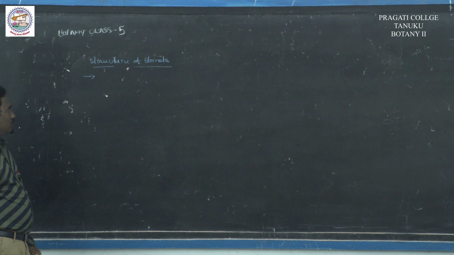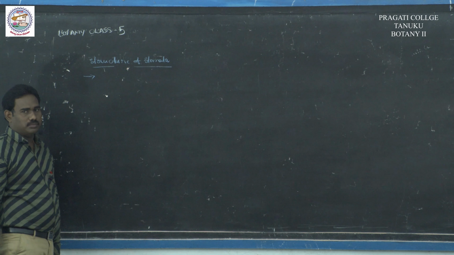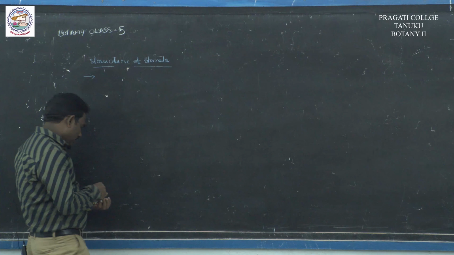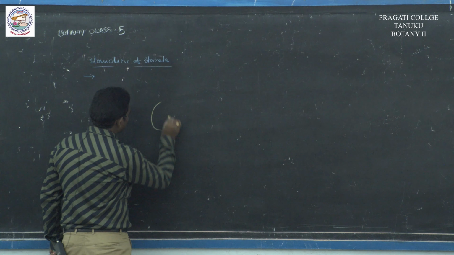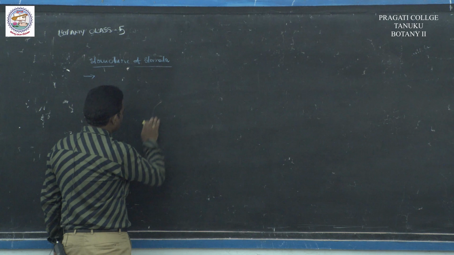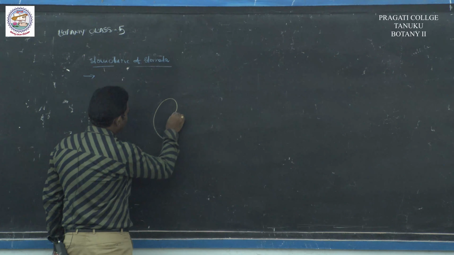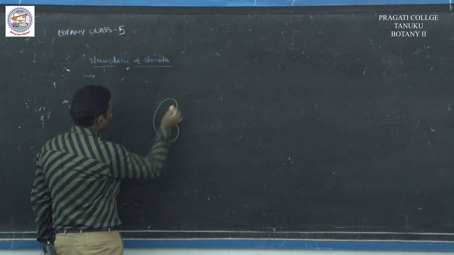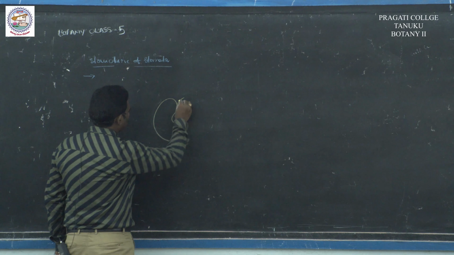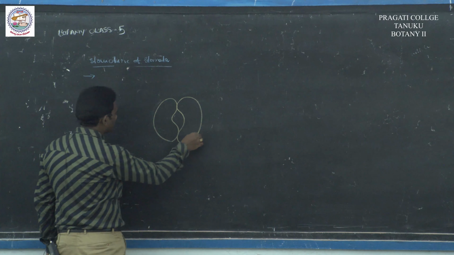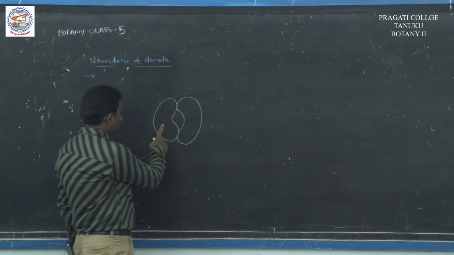In dicot plants, stomata are bean shaped or kidney shaped structures.